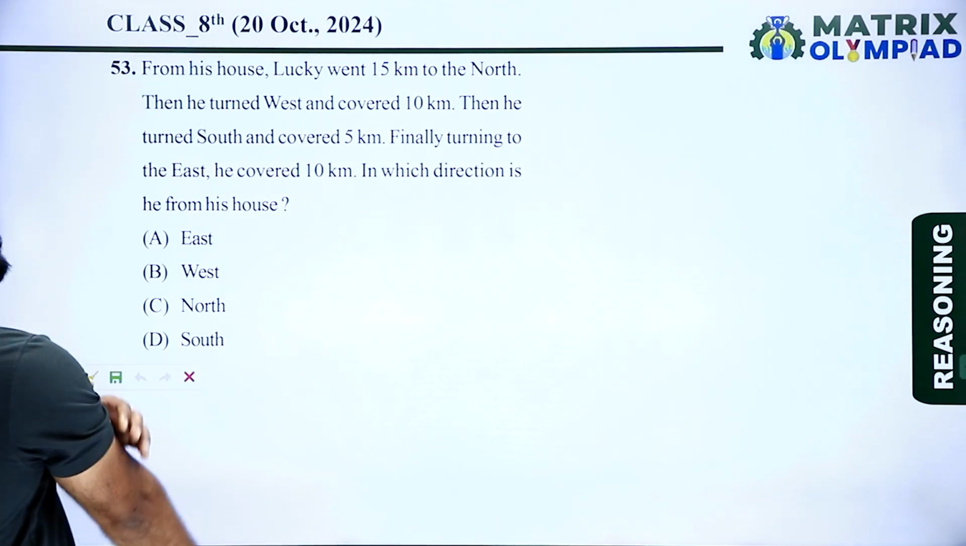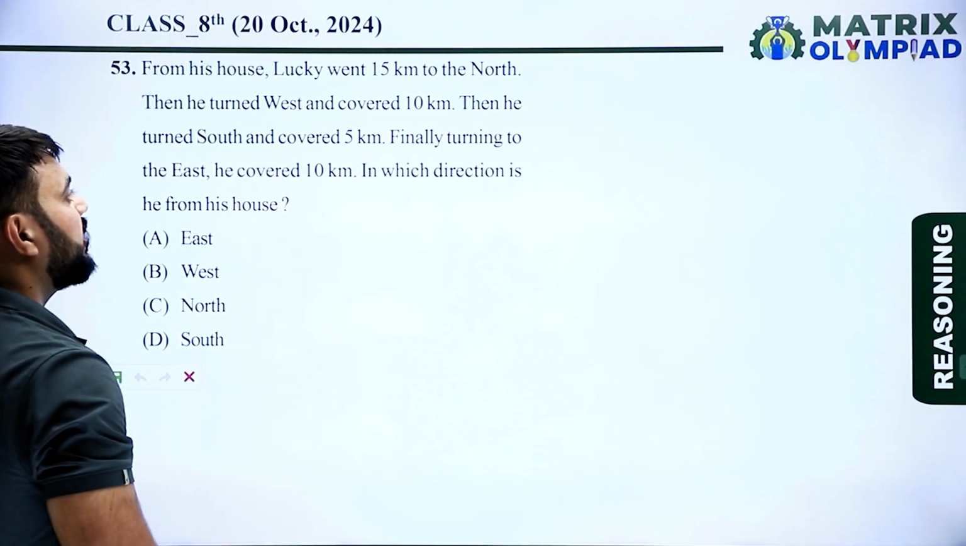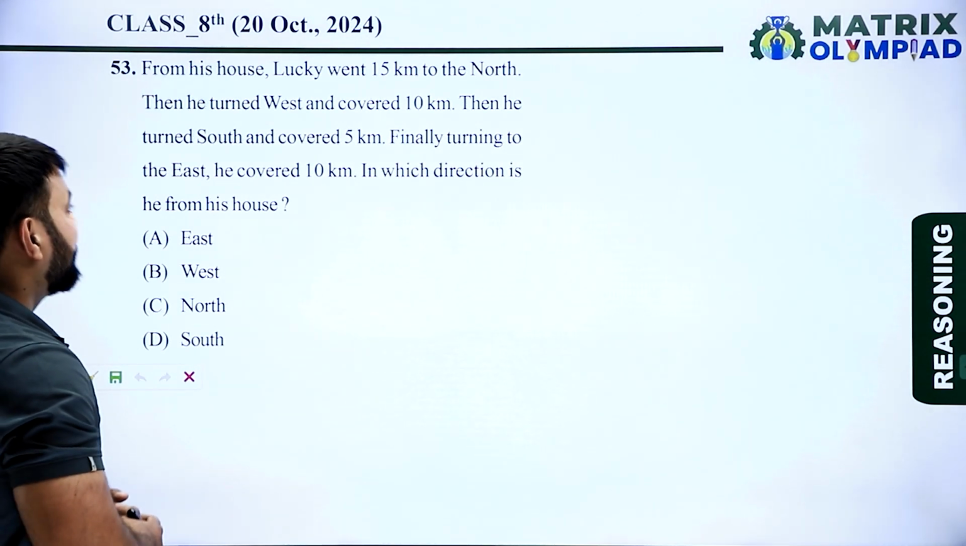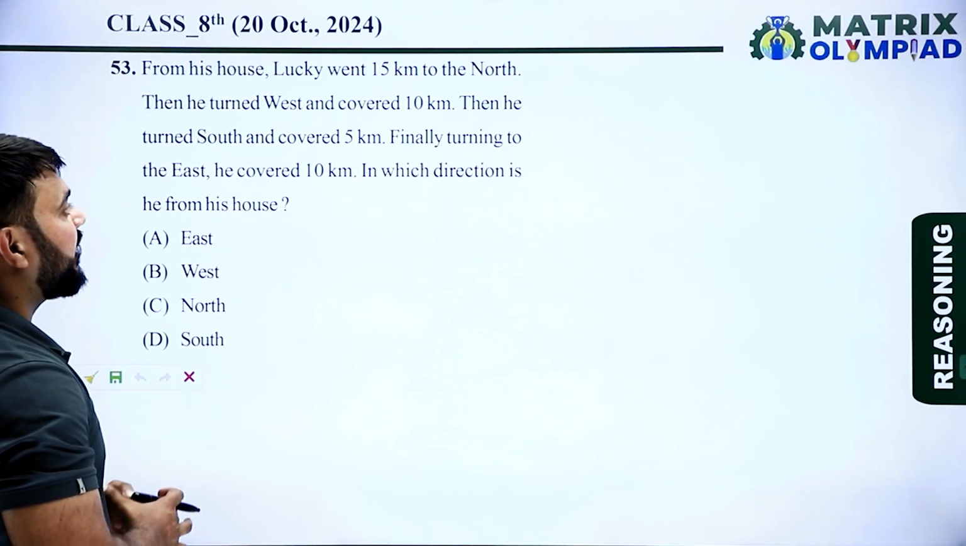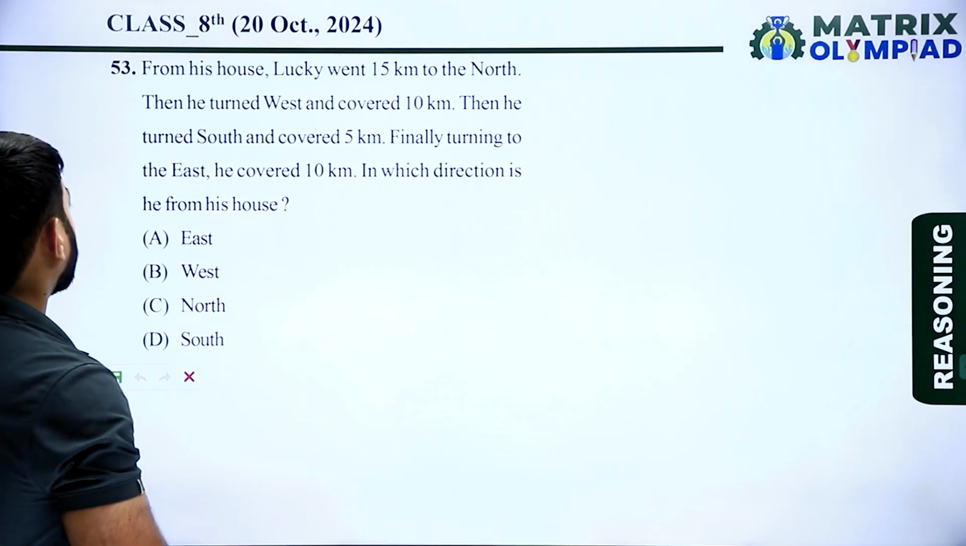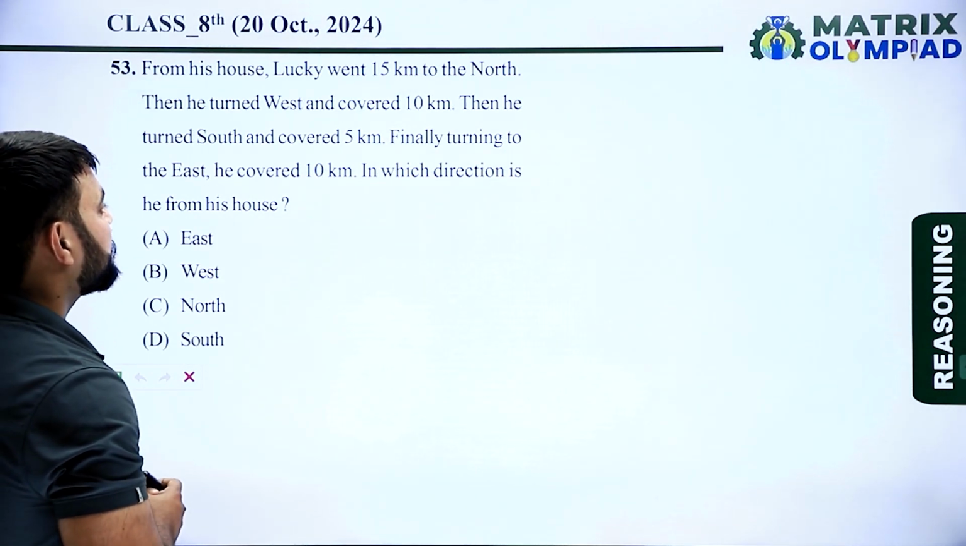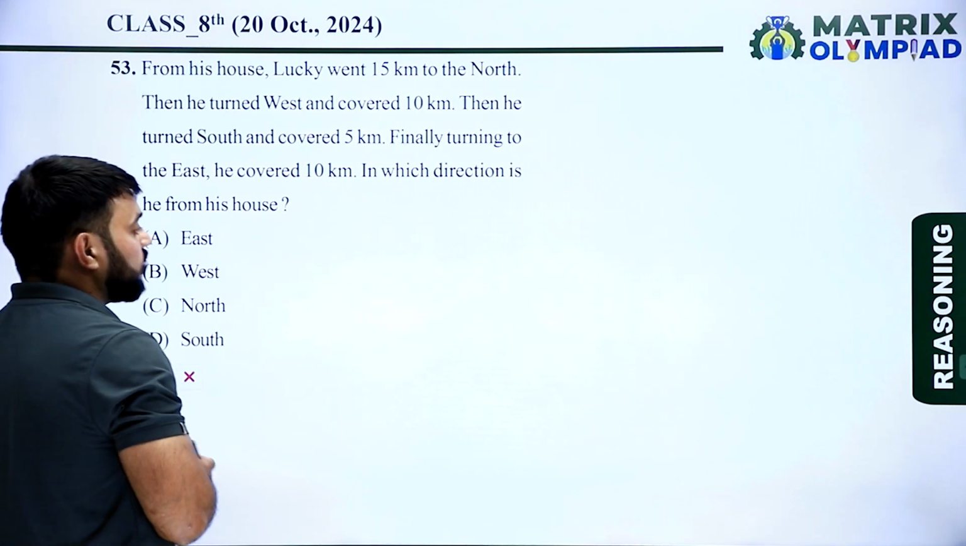From his house, Lucky went 15 km to the north. Then he turned west and covered 10 km. Then he turned south and covered 5 km. Finally turning to the east, he covered 10 km. In which direction is he from his house?